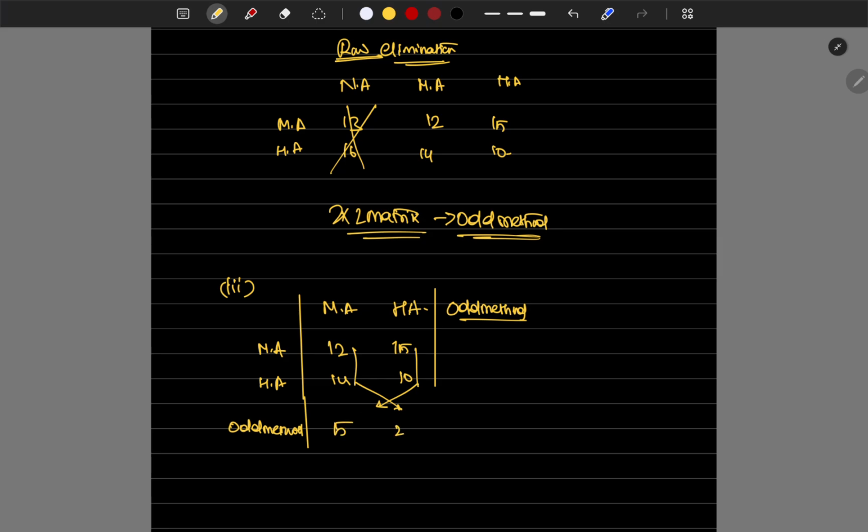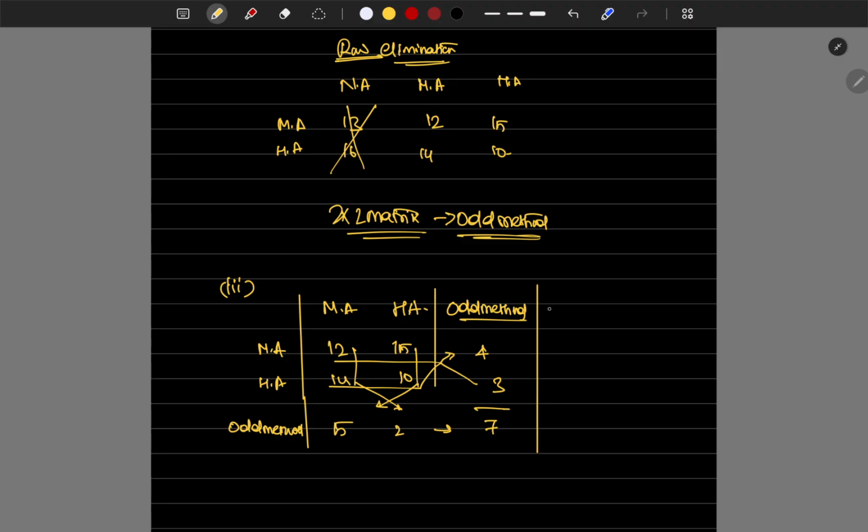The difference of 12 and 15 is 3, and the difference of 14 and 10 is 4. So we got the values, and the total comes to 7.